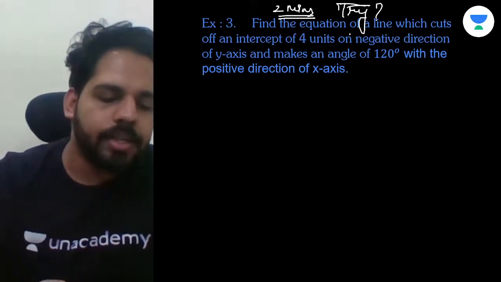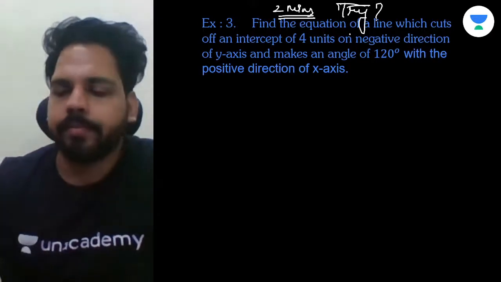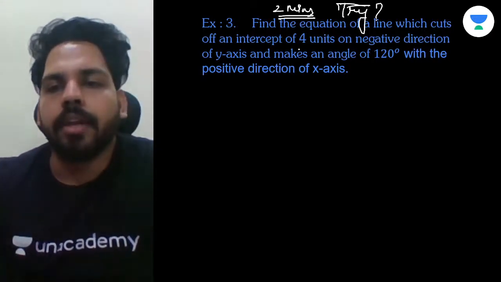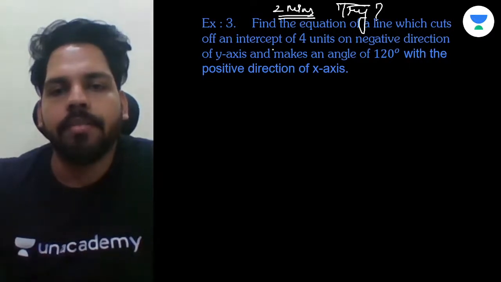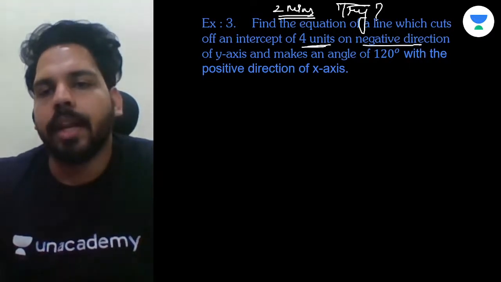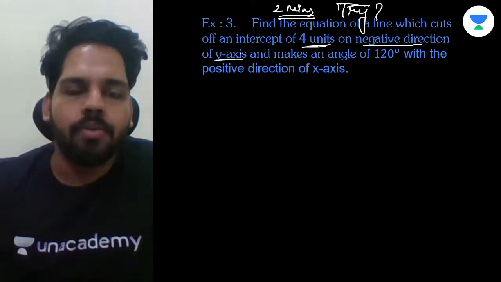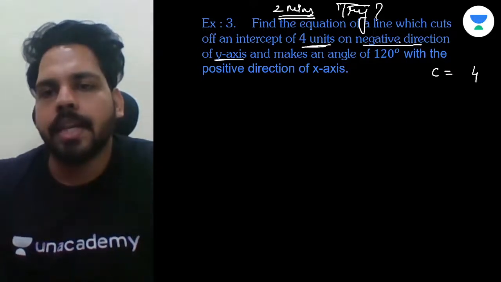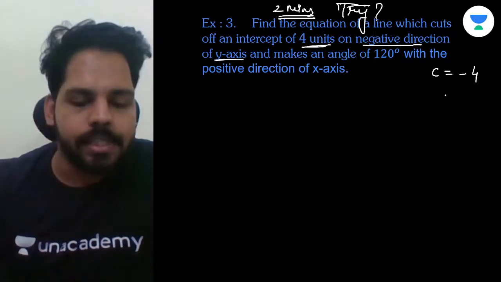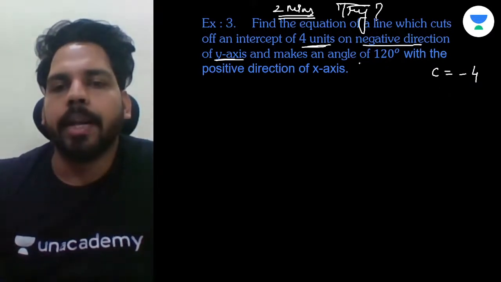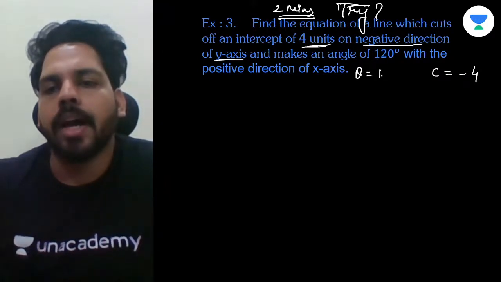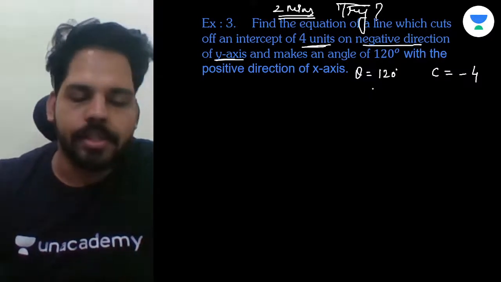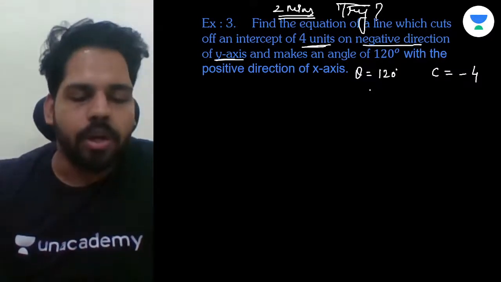Okay, now I'm going to solve it and you can match your answer with me, right? Here we have to find the equation of a line which cuts off an intercept of 4 units on the negative direction of y-axis. First of all, it is on y-axis, so you need to take this as c, as 4, but they are saying negative direction, that means minus 4. That means c is given to you as minus 4. Understand? Now c is given minus 4, and it makes the angle of 120 degree. That means theta is given as 120 degree.